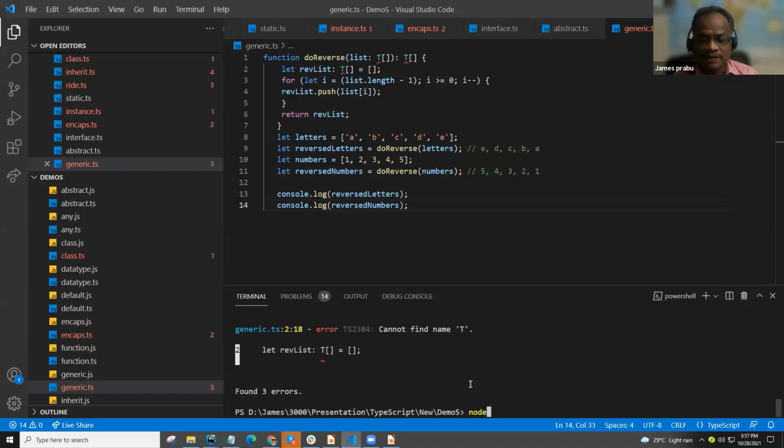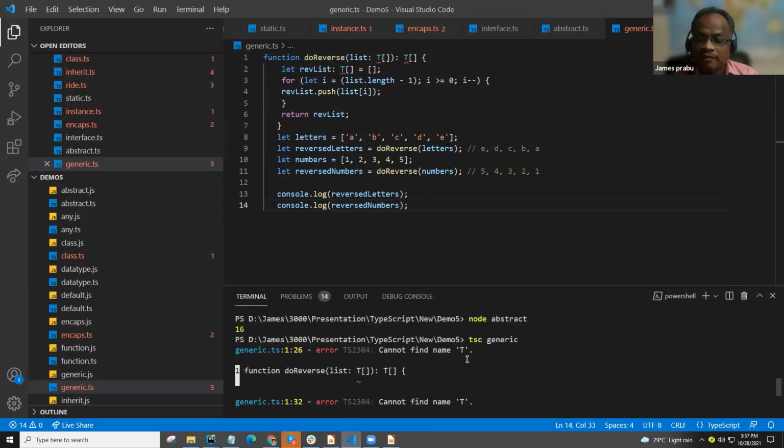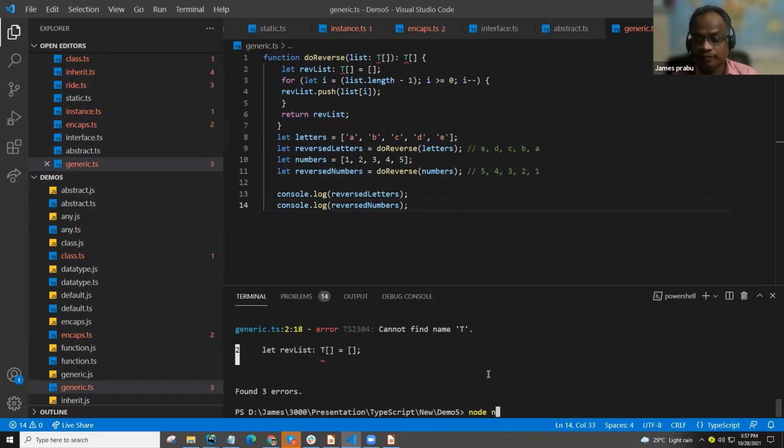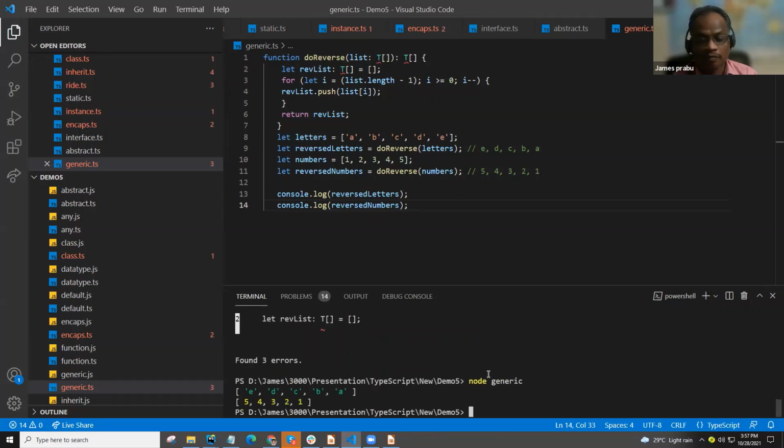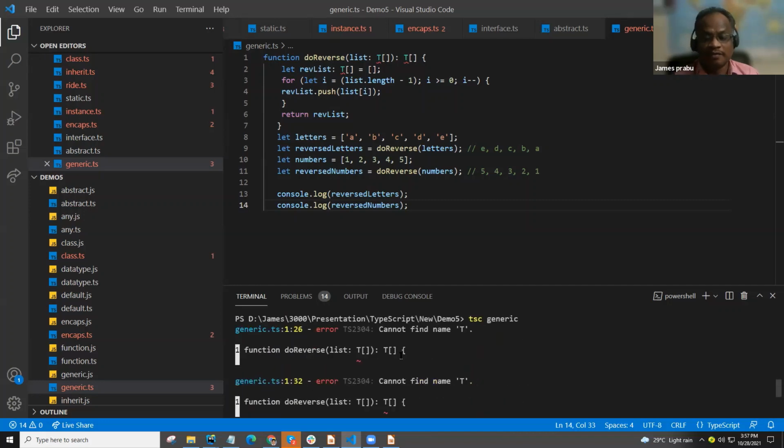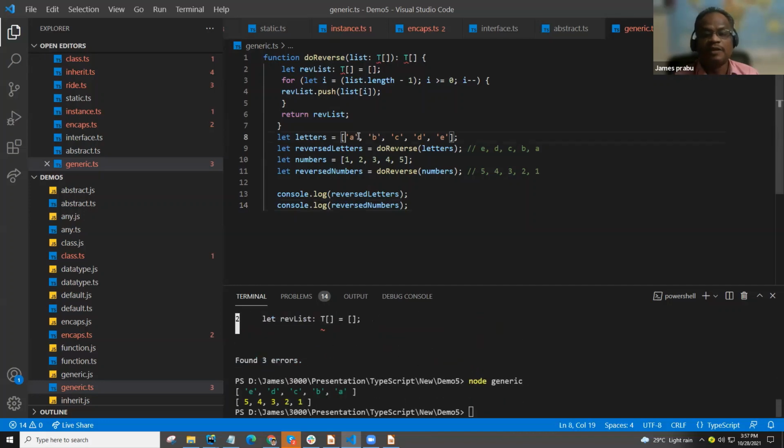Don't bother about the syntax. Actually, this tells like this, but here we are using WebStorm, which doesn't show any error. When we execute this, it works fine. We are passing values in alphabetical order, and it should return this. For numbers also, whatever we pass, it captures, loops reversely and gives the result. That's it. This is just an example for the generic type.